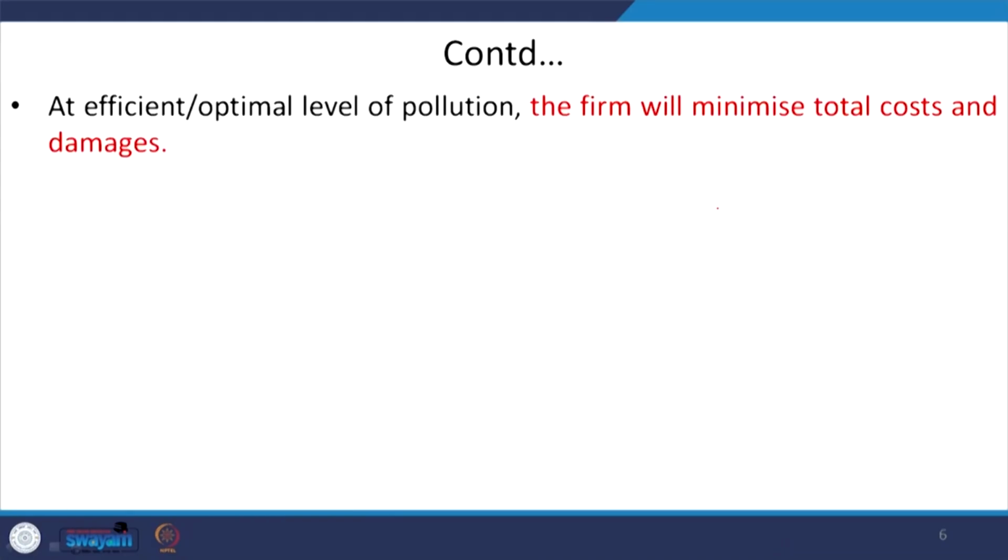Now, how are we finding this optimal level of pollution? At this optimal level of pollution, the firm must minimize the total costs and total damages. That is how the optimal level of pollution can be defined.